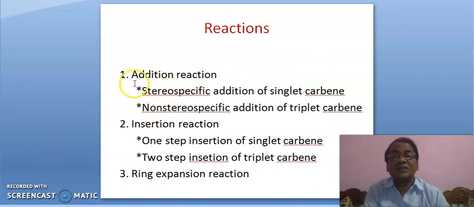Now reactions. There are three types: addition reaction, insertion reaction, and ring expansion reaction.